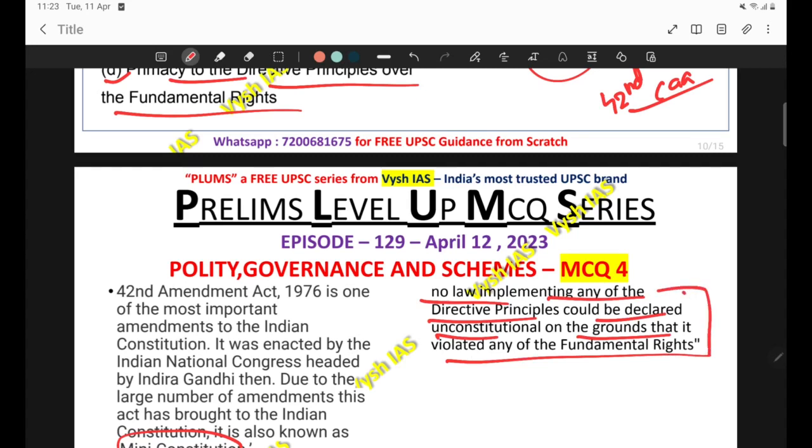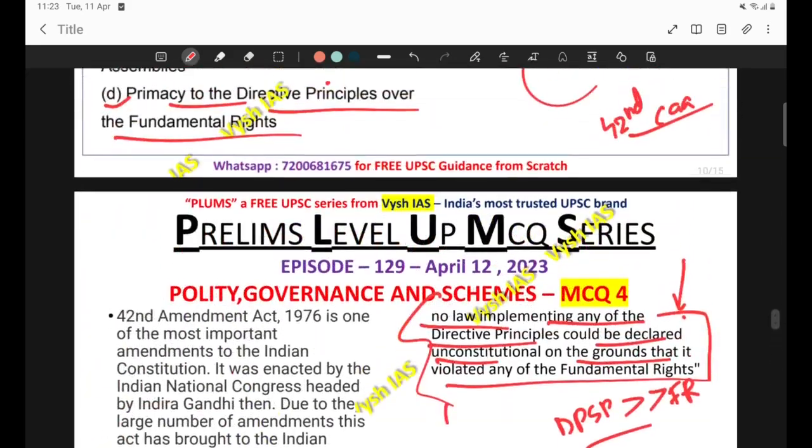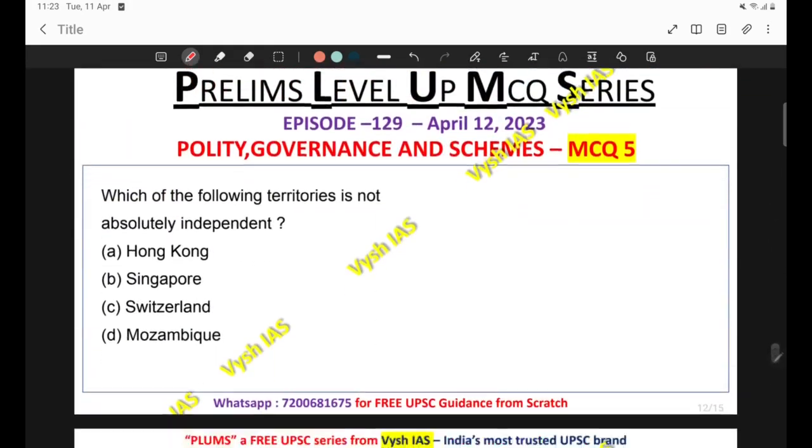Again, this exact statement can be given, and the question can be framed in a different way. So always go through these provisions also, the language of amendment. You need not learn this language, but always decode the language. On seeing this particular dialogue from the constitutional amendment, you should be able to infer that this is something relating to the primacy of DPSP over fundamental rights. We are not lawyers to learn all these things, but on seeing this you should be able to decode what it is telling about. That's all that we want. Now come to the next question. So here the answer is D. Now come to the next question.